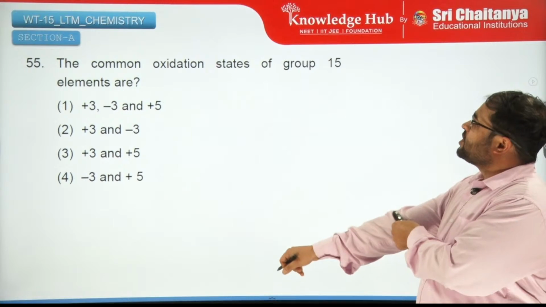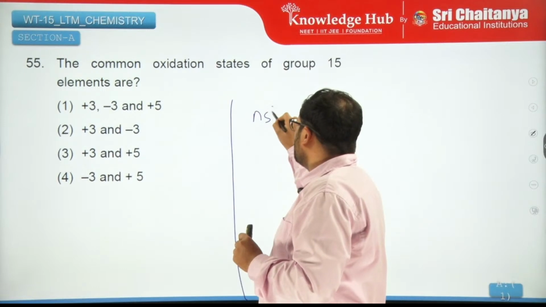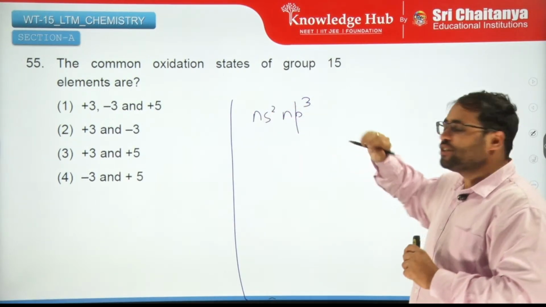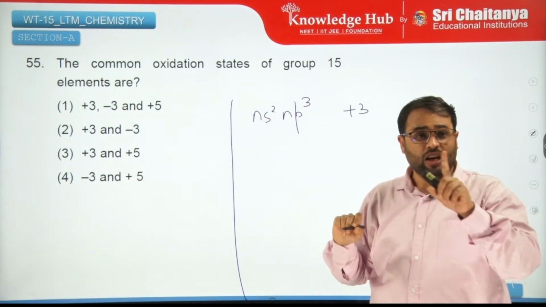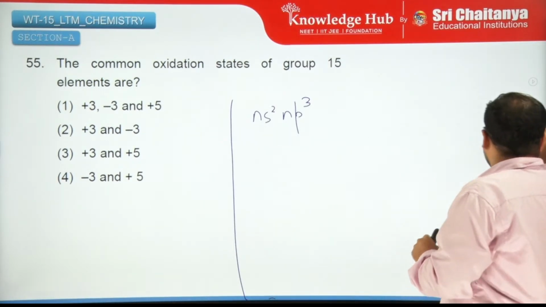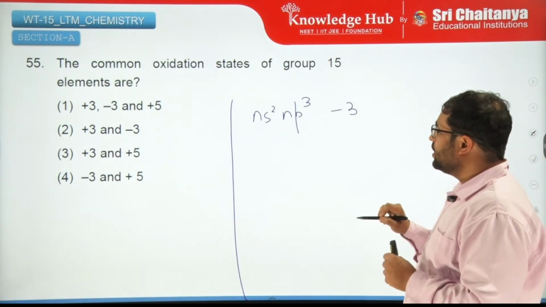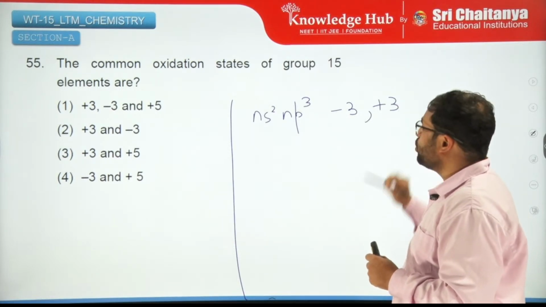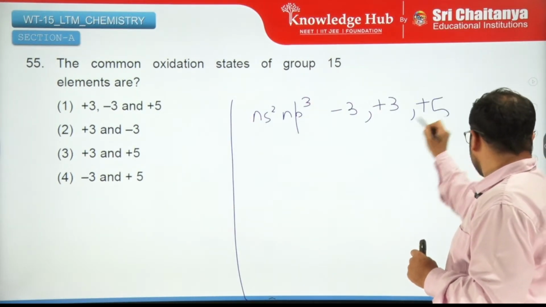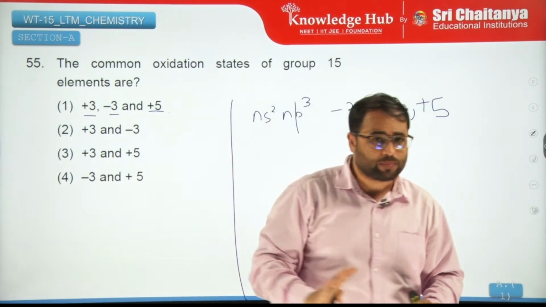Moving on, the common oxidation states of group 15. Now group 15's configuration is ns2 np3. So it can gain 3 electrons, so minus 3 is possible, right? It can lose these 3, so plus 3 is possible. And it can lose all 5 electrons, so plus 5 is also possible. So plus 3, minus 3, and plus 5, all of these oxidation states are possible.